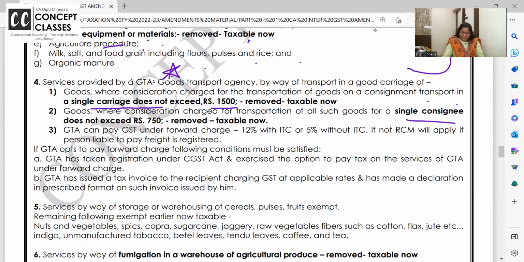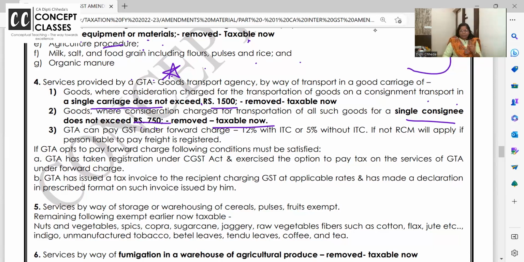Another was single consignee. If I am sending all the goods from me, the consignor, to a single consignee, up to 750 rupees. That has no meaning, right? We all know how the freight rates are. So these are all removed, and now from scratch GTA service is very well liable to GST. Forward charge or RCM, both options are there. I'll tell you that in the third amendment, but this is clear that for GTA